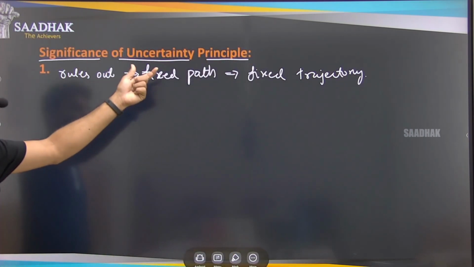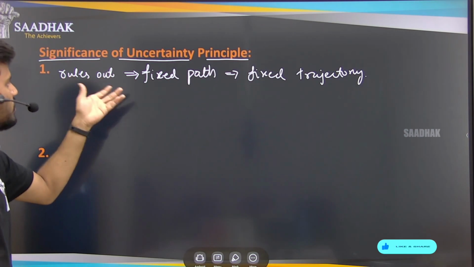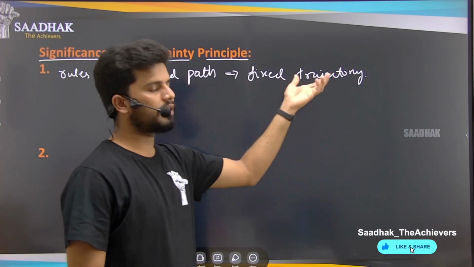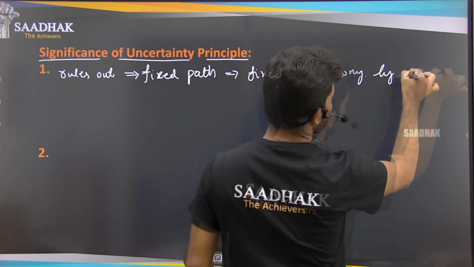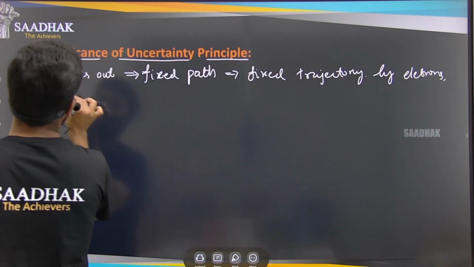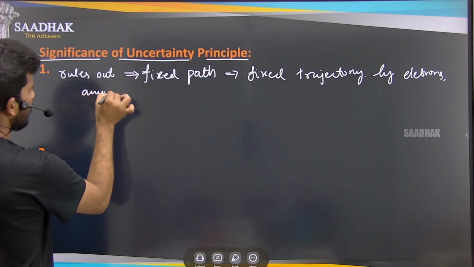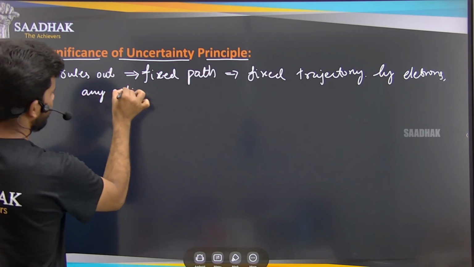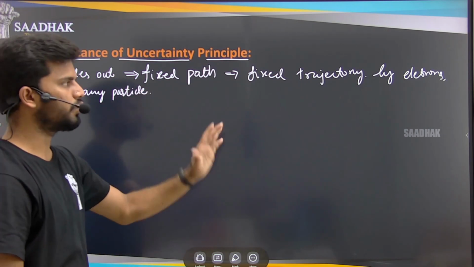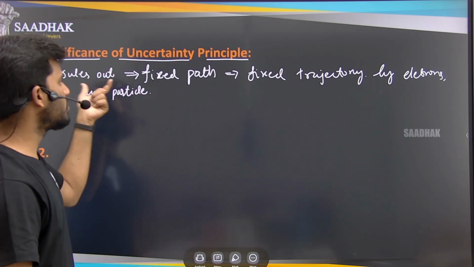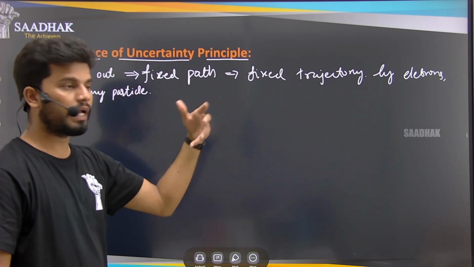So the uncertainty principle rules out the fixed path or fixed trajectory followed by the electron or any particle which is revolving or in motion.